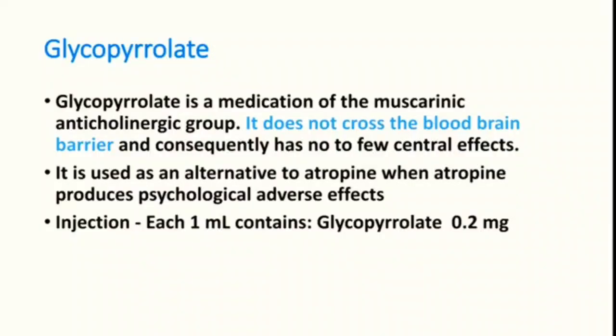But remember, glycopyrrolate will not be useful in patients with CNS toxicity because of the OP poisoning. But whenever you have a patient who is having atropine-induced CNS toxicity, glycopyrrolate can be an alternative.